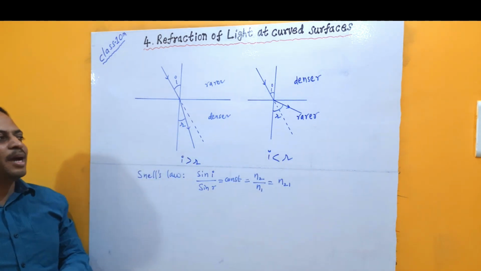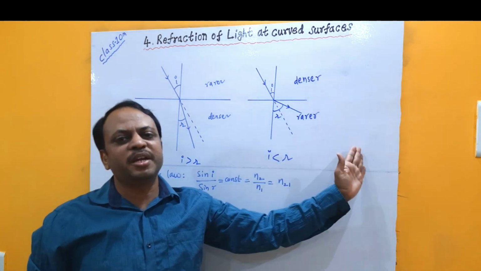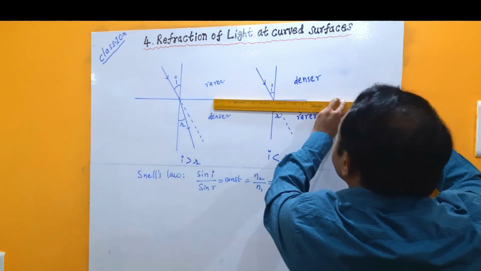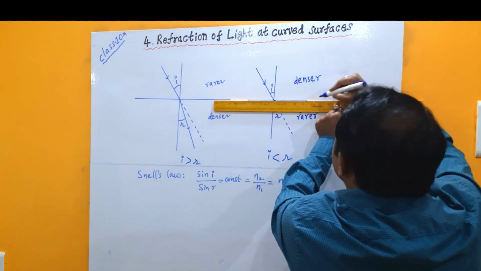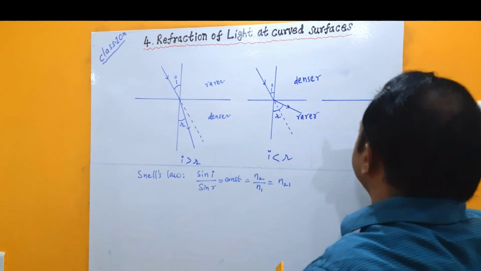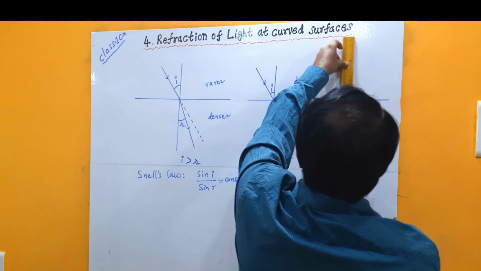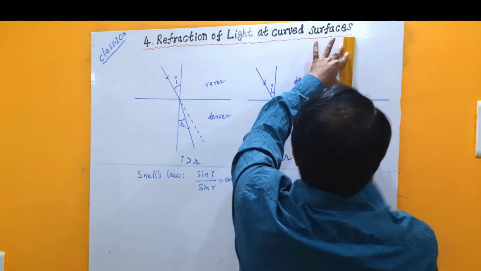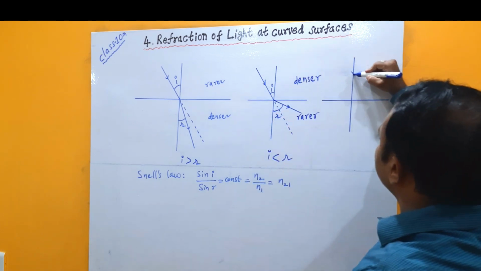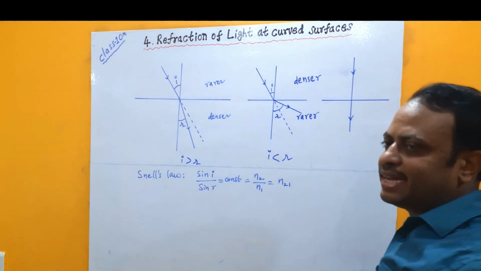Suppose the ray of light enters from any medium to any medium but along the normal, then we can notice the same situation. That may be denser or rarer, any medium to any medium, but the ray of light is entering along the normal. Then we can observe there is no change in its path. The ray of light falling along the normal will continue as it is.